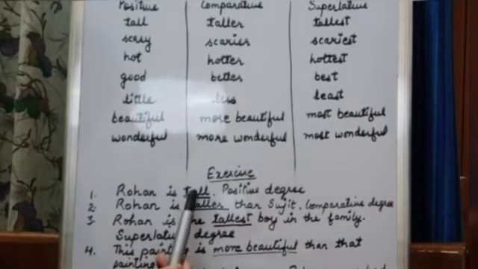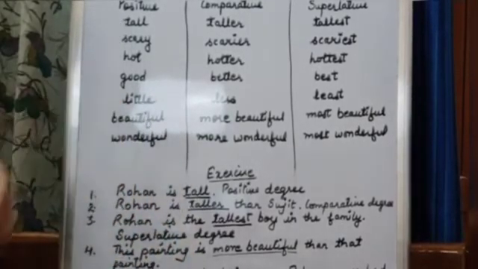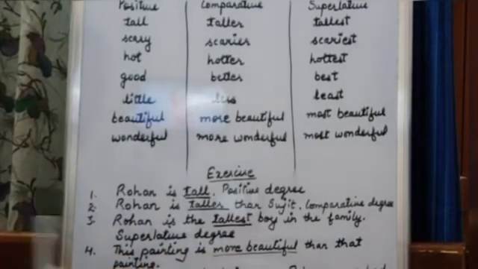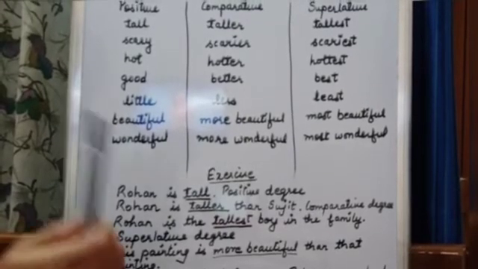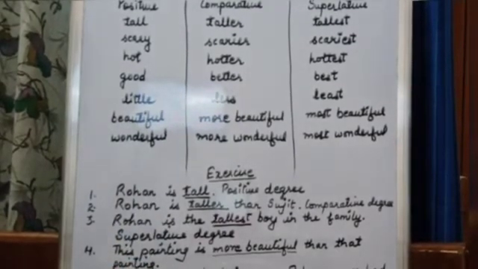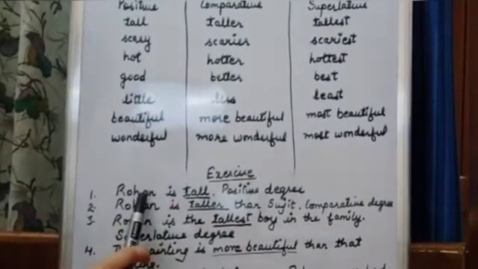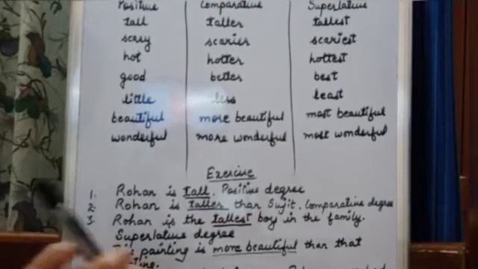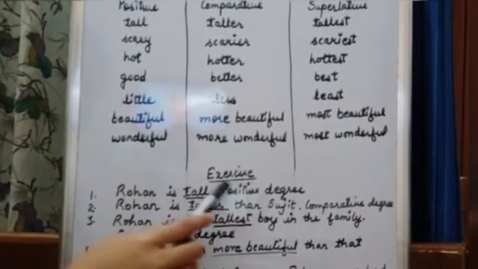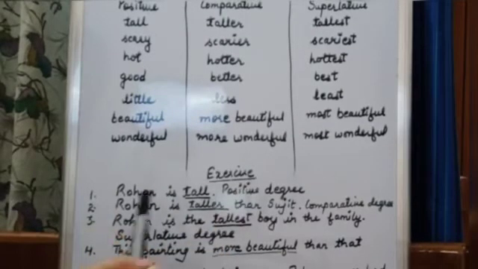You can see tall is the positive degree, and I have used the positive degree over here. Why? Because there is no comparison. There is zero comparison. Here there is only one person and I cannot compare Rohan with Rohan only. So that's why I'm using the positive degree.